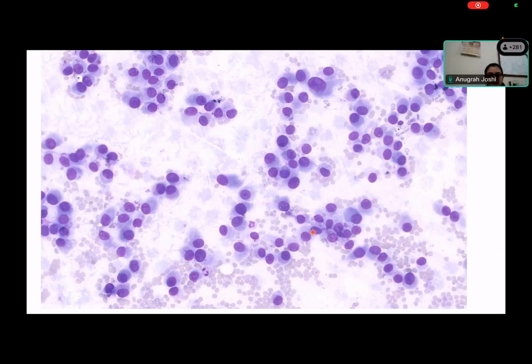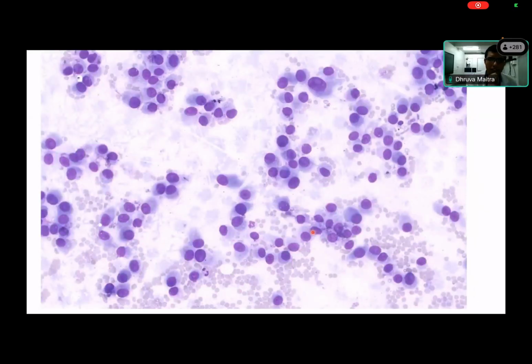Okay, Dhruv? Yes. So these are slightly discohesive cells. Not slightly, Dhruv, these are discohesive cells. Each cell is not looking at the others. These four cells are talking to each other, but every other cell is looking in some other direction. So these are not showing any cohesion.